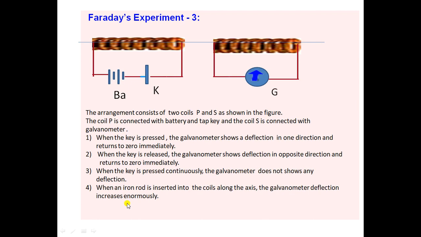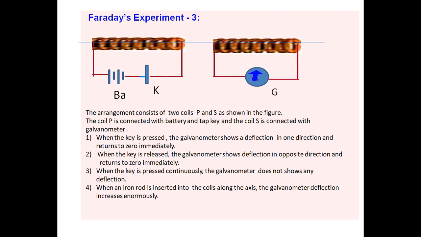And when the iron rod is inserted into the coil along the axis, the galvanometer deflection increases enormously.